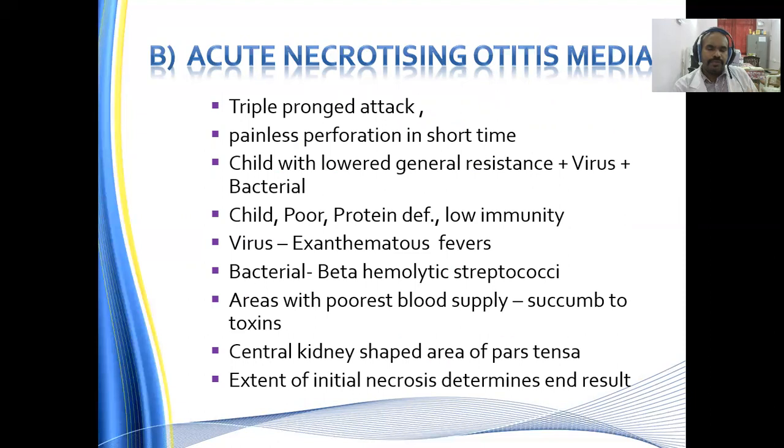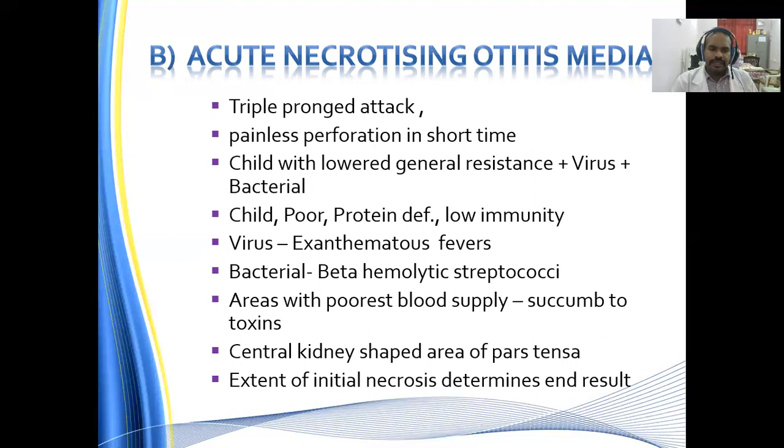So a poor child with protein deficiency and low immunity is at risk of developing this acute necrotizing otitis media. Viral exanthematous fevers are also causes, and the bacterial cause is beta hemolytic streptococci, which allows this superadded bacterial infection to grow. Areas with the poorest blood supply especially succumb to toxins.